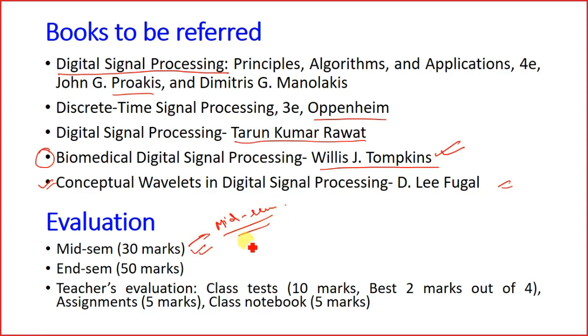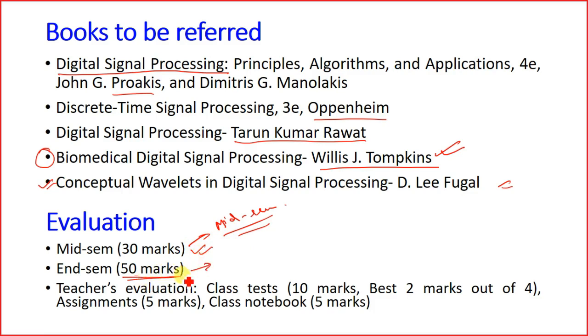Usually in the last semester, what happened is that we had only the end semester exam because students were not able to come back to the institute due to the COVID pandemic. So we only had the end semester examination of 50 marks, and it was being converted into 80 marks.